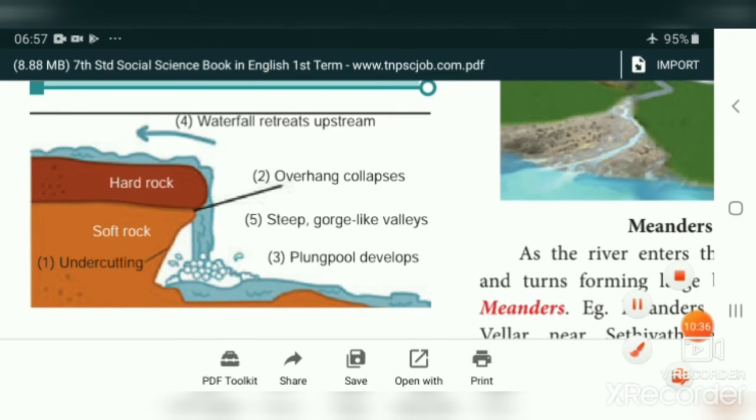Students, you see this picture. This is a high land, or it may be a mountain. Its upper part is covered by hard rock, and below that soft rocks are there. The water is falling down from the upper rock. The hard rock is not eroded, only the soft rocks are eroding. So the falling down from a high point to the lower point, bottom, is known as waterfall. And the plunge pool you see here: when the water falls down and reaches the place, it forms some pools like that. This is what we call plunge pool.